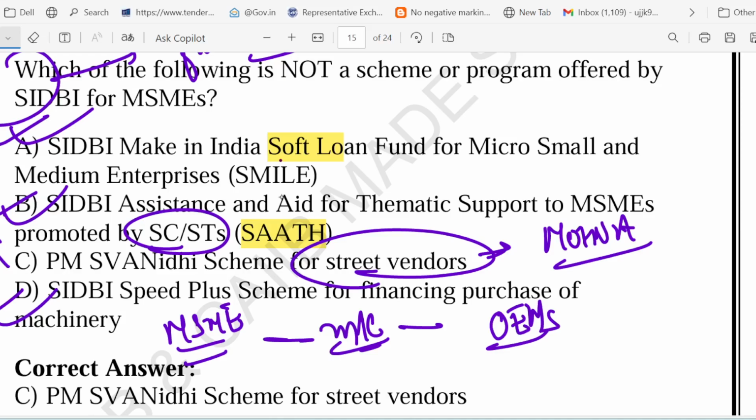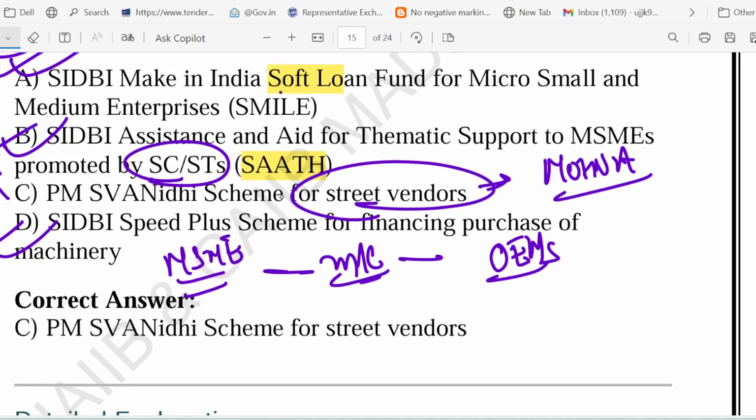Please remember, SMILE is a soft loan for early stage MSME. SATH is support to SC/ST enterprises, and Speed Plus is machinery financing for MSME. Swanidhi scheme is a loan for street vendors under MOHUA. So friends, the takeaway is that SIDBI has specialized schemes for MSME, while PM Swanidhi targets street vendors and is a government initiative. Friends, let's end our discussion here.